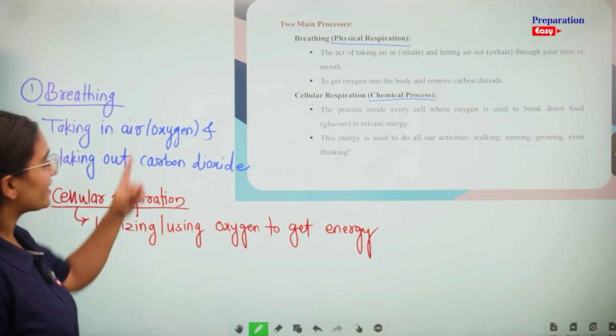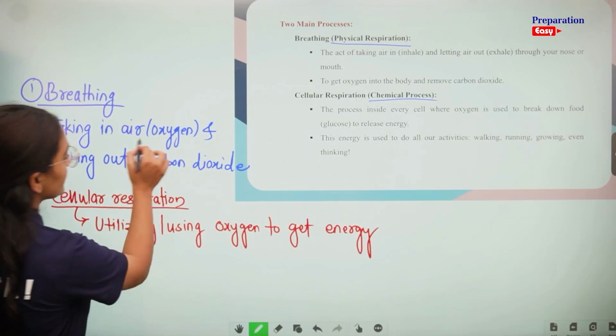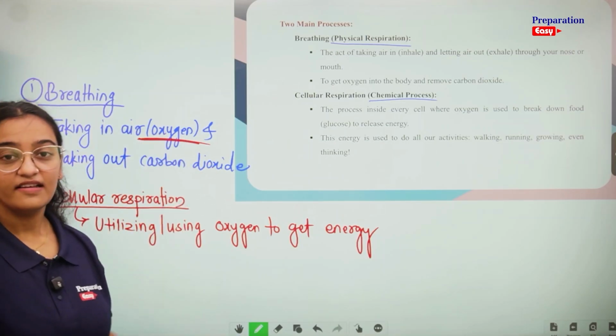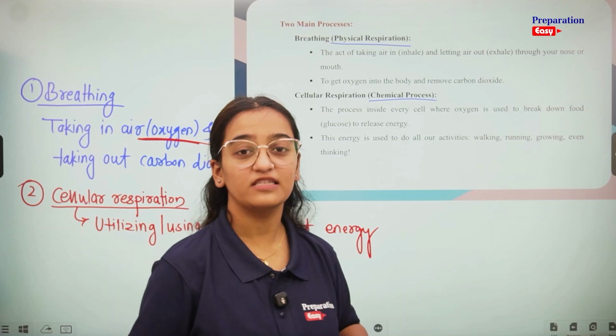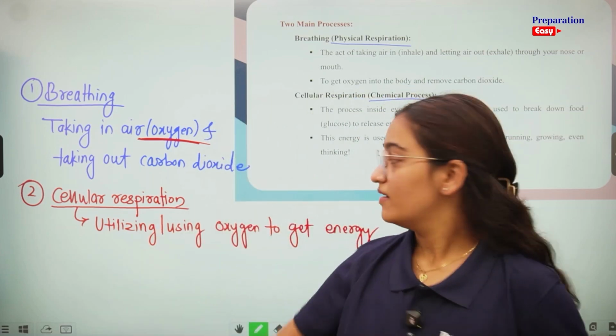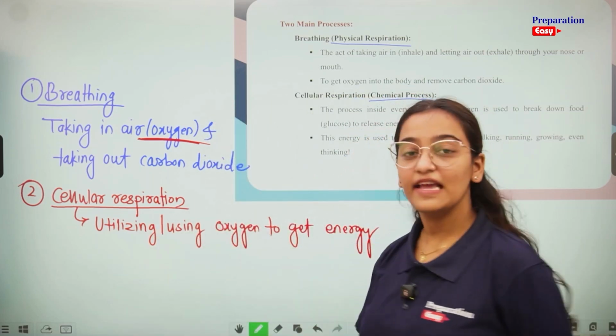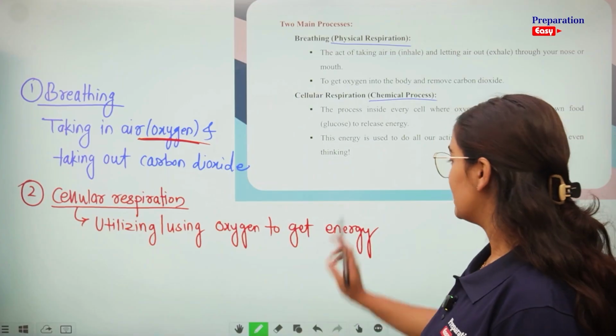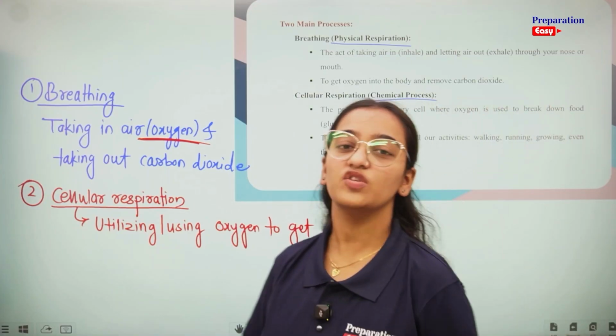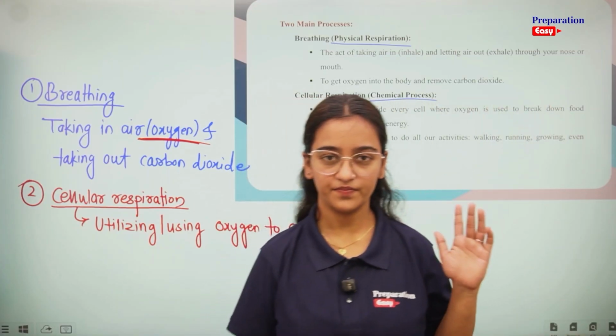We are using this oxygen that we get from which process? Breathing, for getting energy. This is known as cellular respiration.